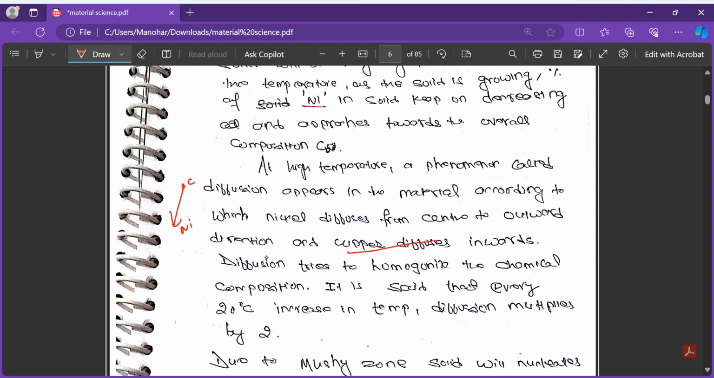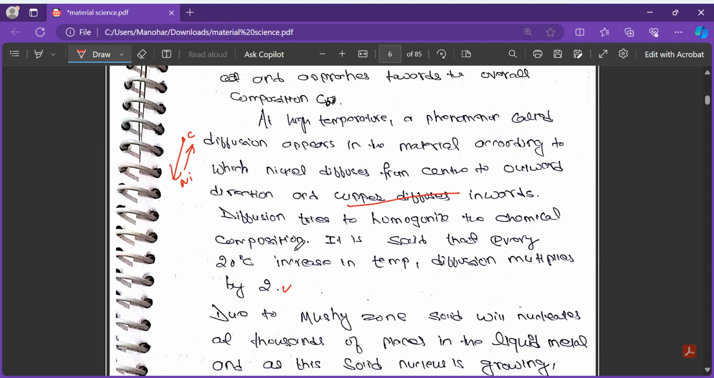And copper diffuses inward, from here in the inward direction. It is said that for every 20 degrees Celsius increase in temperature, diffusion multiplies by 2. That we have already done.